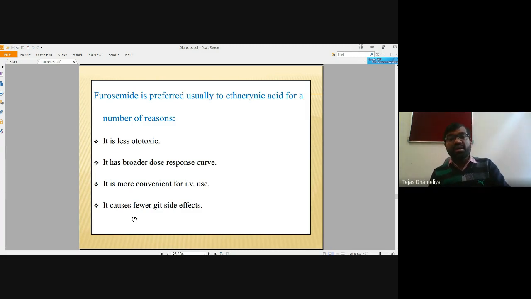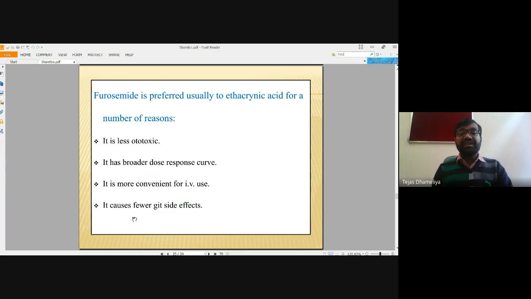It has a broader dose response curve, like in pharmacology, which Dr. Mehul Sorawala or Dr. Mustaqim Mansuri might have taught you during your practicals of therapeutics. I'm not sure, but the dose response curve is much broader in the case of furosemide.